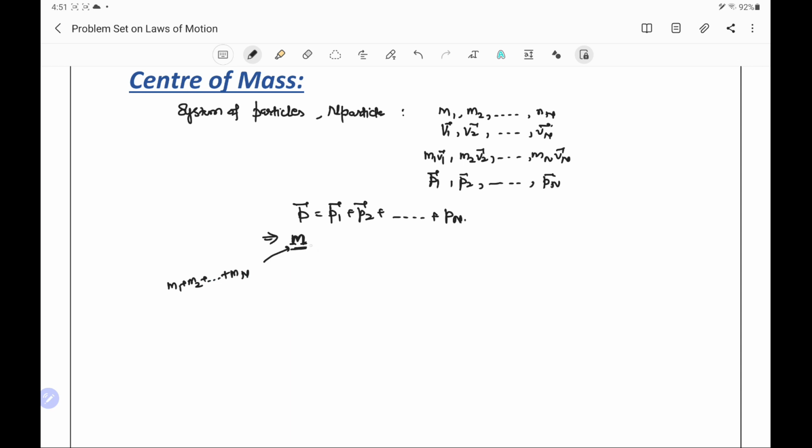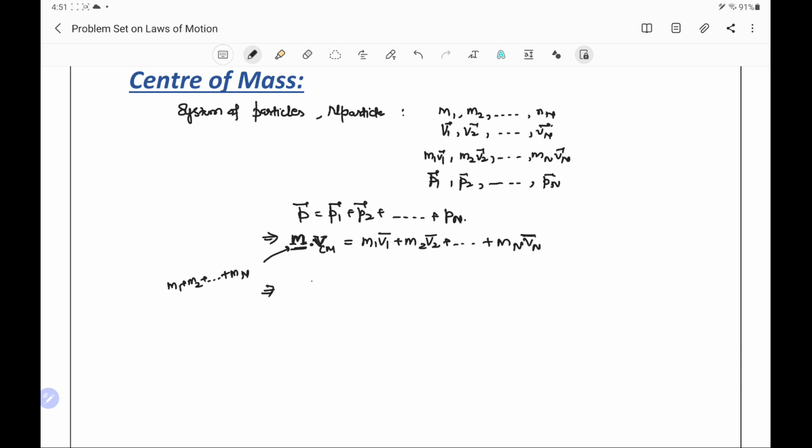This total mass is concentrated at a point that is the center of mass, and that center of mass will have a resultant velocity, that is V. This is the velocity of center of mass, and it will be equal to m1 v1 plus m2 v2 plus mn vn.